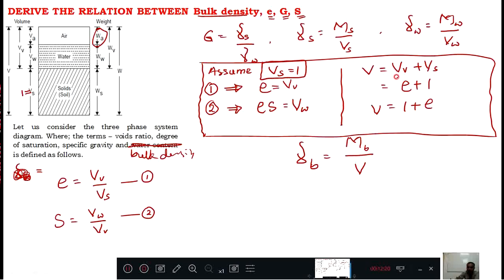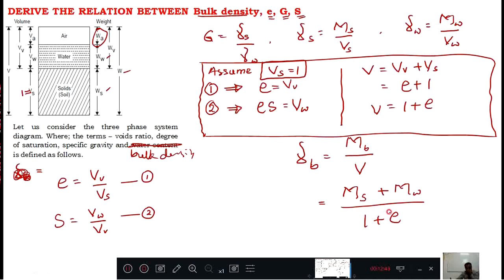Now I will bring those conclusions, these are all definitions, and substitute in this equation. This equation, mb, means this is your Ms, mass of solids, plus mass of water. Mass of solids plus mass of water is the total mass, divided by V, which is 1 plus e.